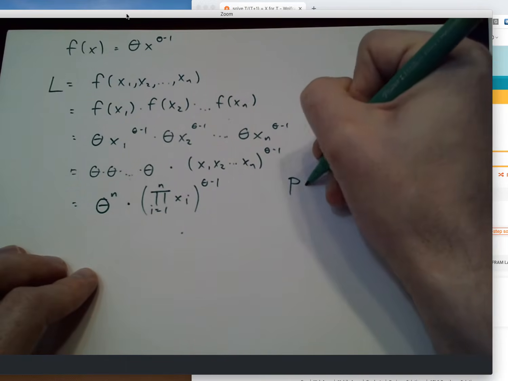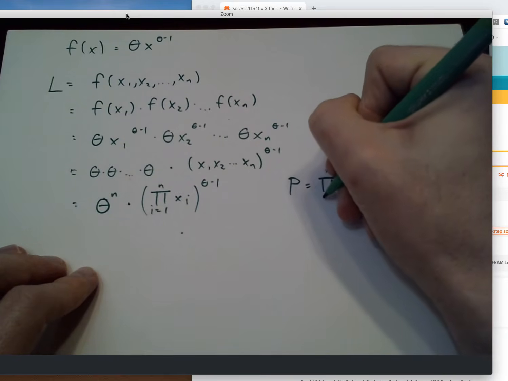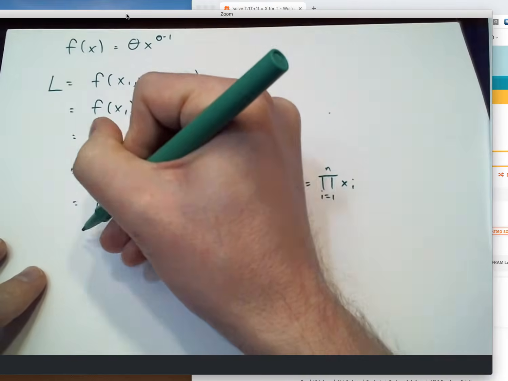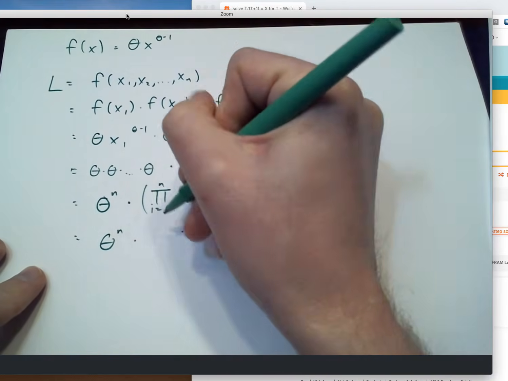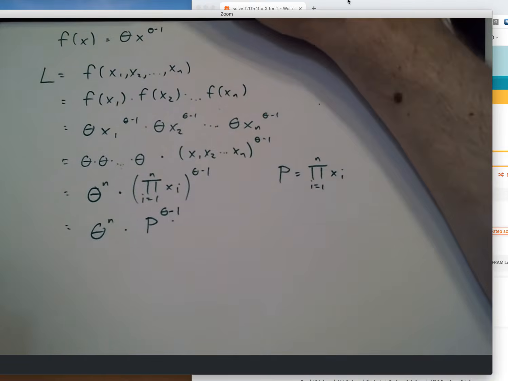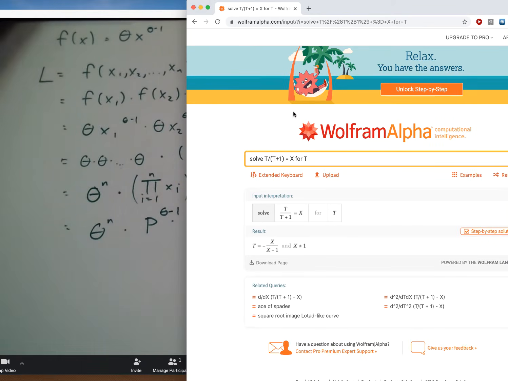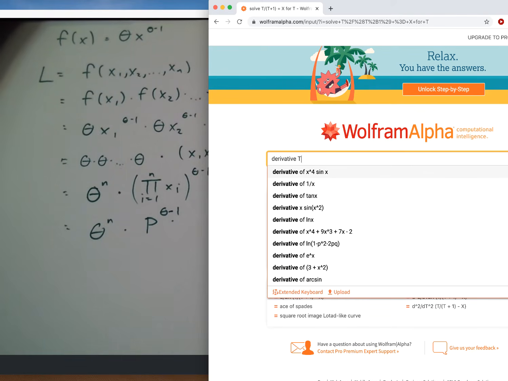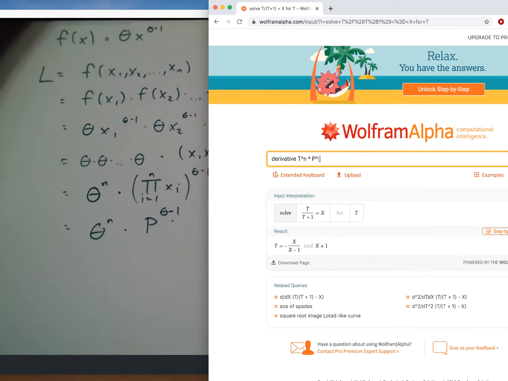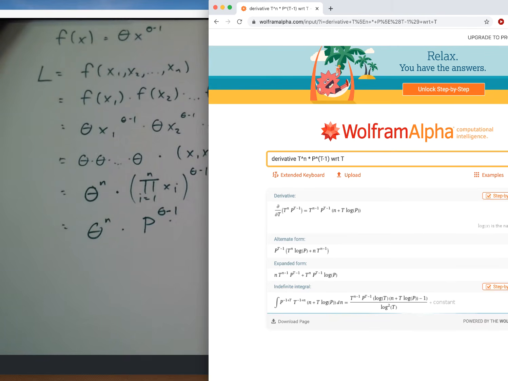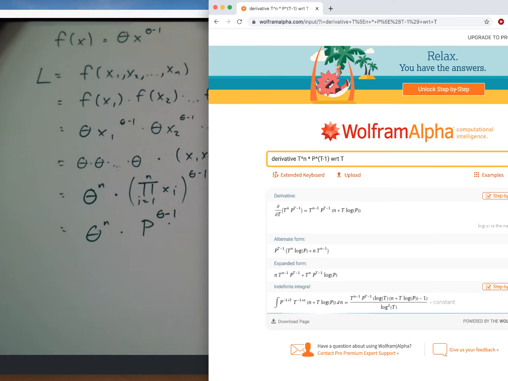So let's go ahead and say P, short for product, is the product of all of the x's that I'll eventually measure in my sample. Once I do that, this is not too bad of an expression to put into Wolfram Alpha to figure out where the maximum value is. So let's get some help. What we want to do is take the derivative of theta to the n times P raised to the theta minus 1 power with respect to theta. We want to know what value of theta is going to make this as big as possible. We know it's bigger than 0, so as theta varies, how does this likelihood vary?